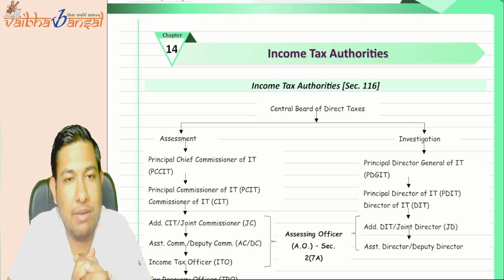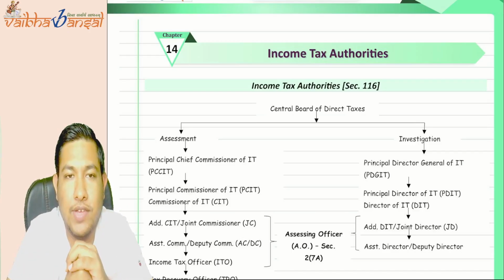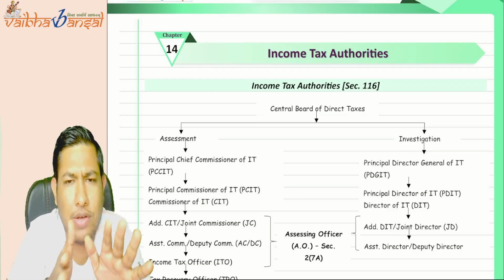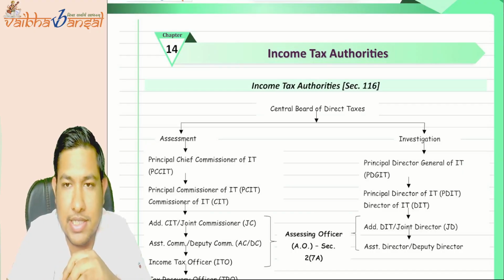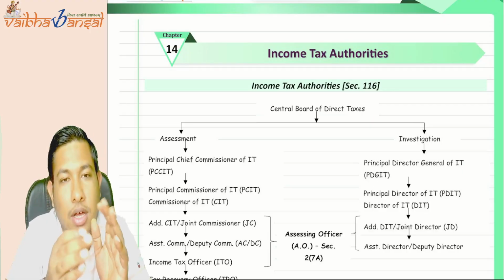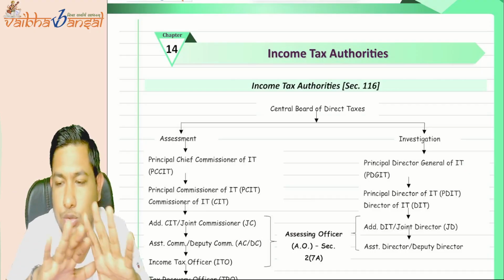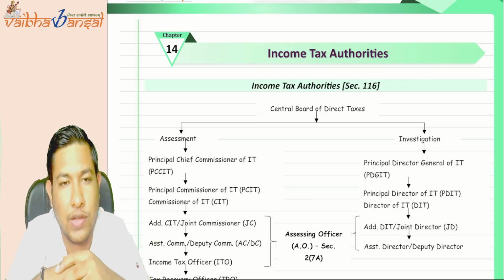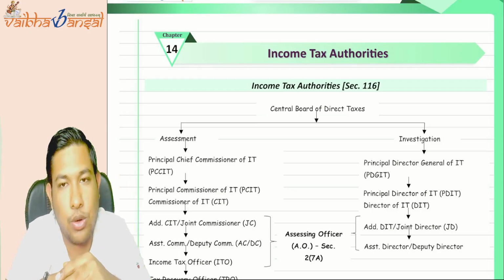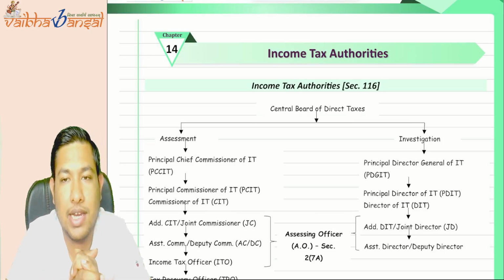Till yesterday, we have completed chapters like taxation of digital transactions. Today, we are going to start with the income tax authorities. And after that, you have also completed the TDS TCS chapter. For the question answers of the TDS and TCS chapter, we shall be doing the 316 question list at the end or on the YouTube itself. So do not worry. It's my responsibility to give you the questions and answers solved for TDS and TCS as well. Now going ahead, we are starting with the income tax authorities.